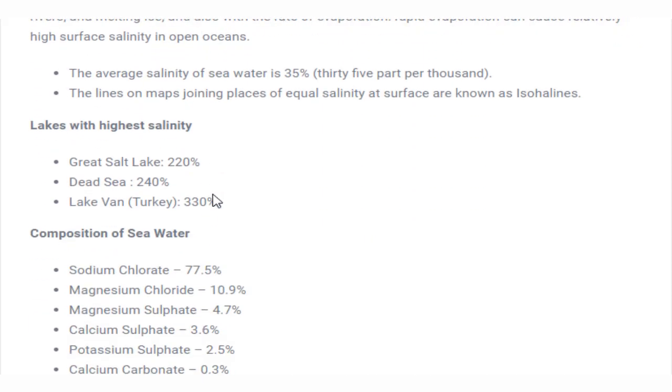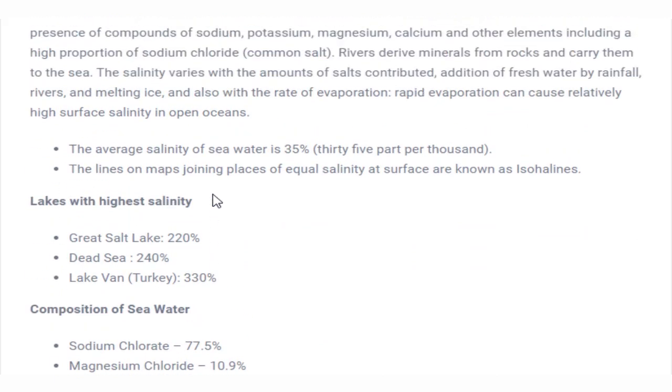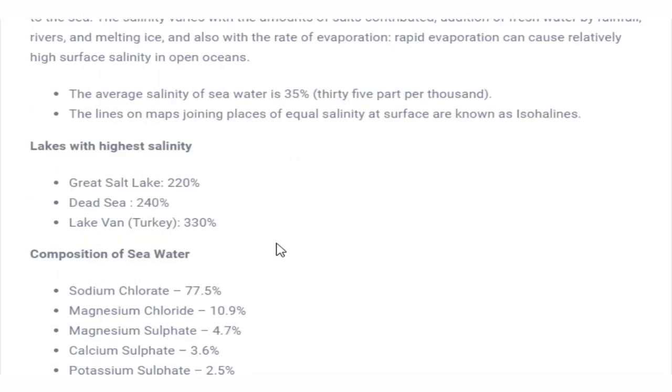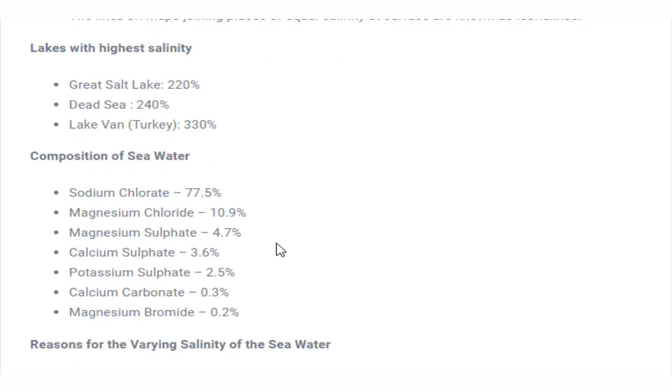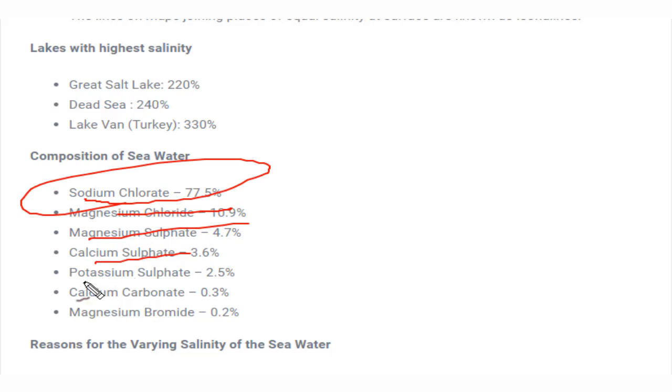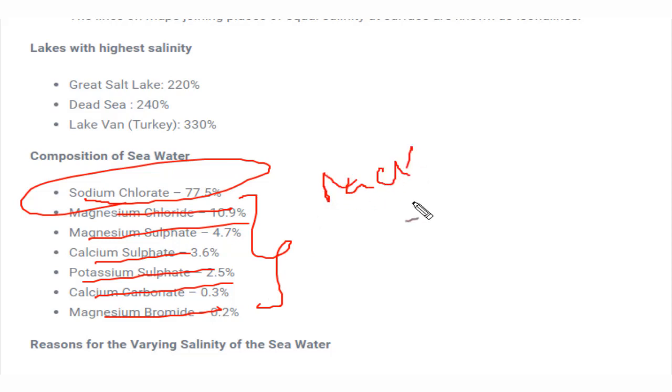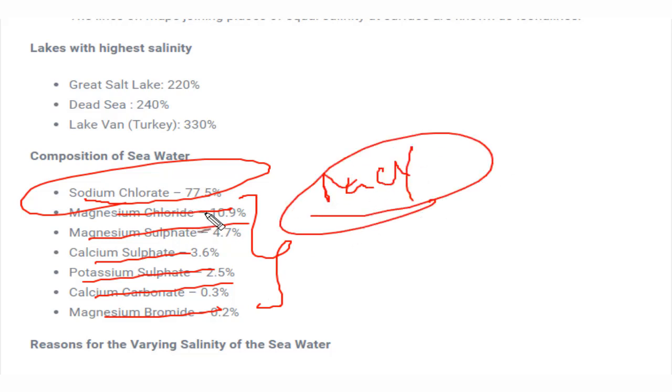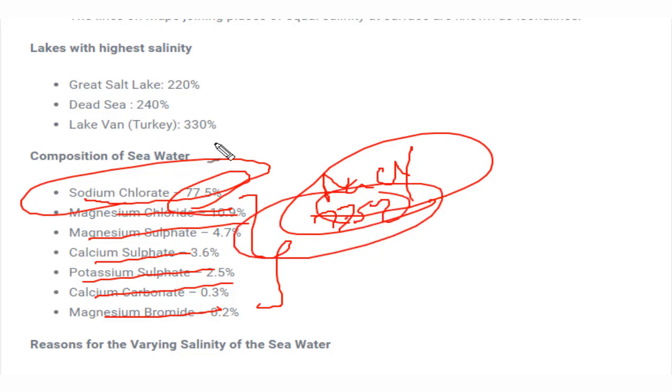So this is generally measured by the presence of salt in 1 kilogram of seawater. So that would be the salinity of the water. There are several compositions in the salinity of water. Those compositions consist of sodium chloride, magnesium chloride, magnesium sulfate, calcium sulfate, potassium sulfate, calcium carbonate, magnesium bromide. So these are the salts present in water. As we know, NaCl is the salt that we consume directly. So sodium chloride is 77.75% of the salt present in the seawater.